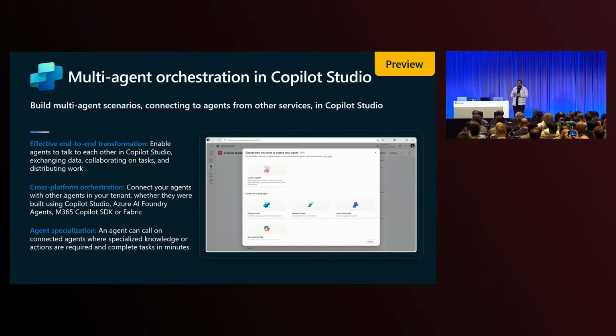And you will see demos from my colleagues here in a few minutes for each of those capabilities that will enable effective end-to-end transformation of business processes in your organization. Complete cross-platform orchestration, irrespective of who in your organization is building it, whether it's that process owner who wants to build on low-code tools like Copilot Studio, or pro devs in your org who are building in the pro dev tools. And definitely specialization for agent use. So it's going to allow you to build agents that are very specific to complex processes. And with that, I'm going to call Gary and Salem on stage to jump into live demos.